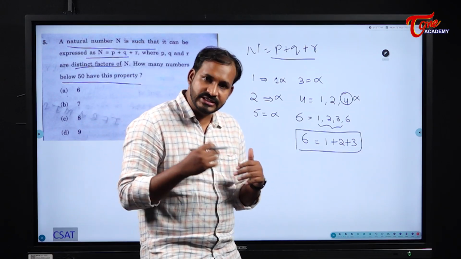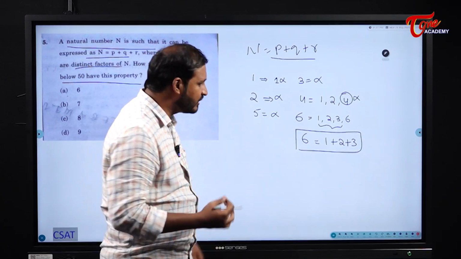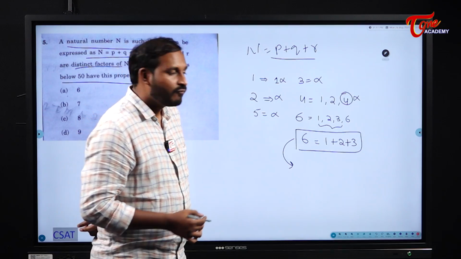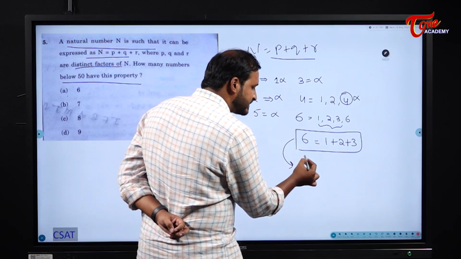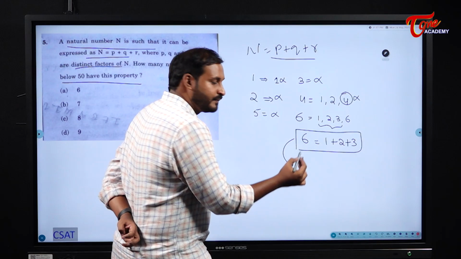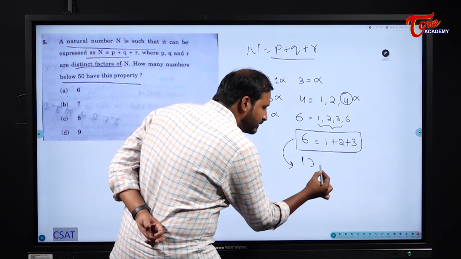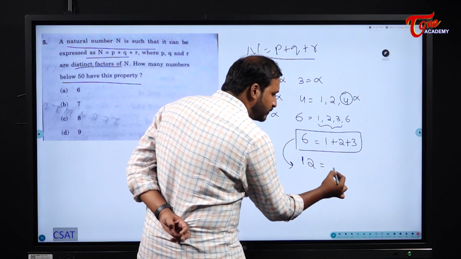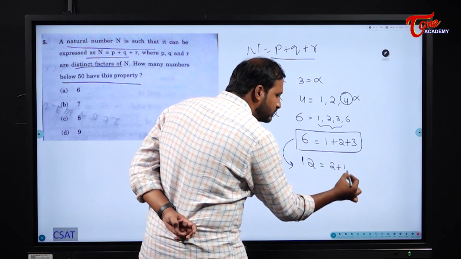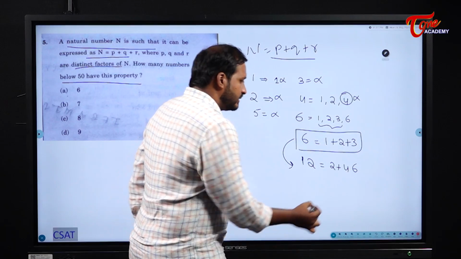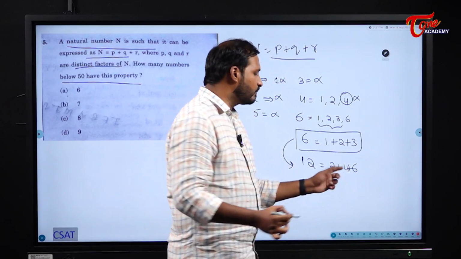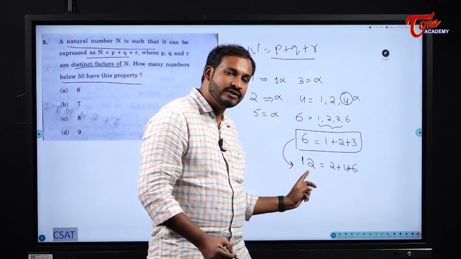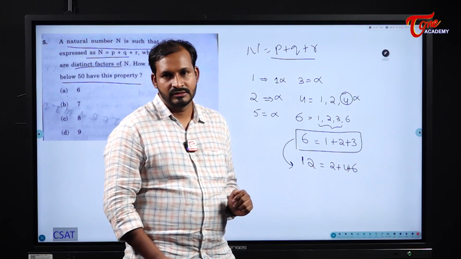And then next, please observe, students. Definitely you should have this idea: all the multiples of 6 will satisfy this, right? All the multiples of 6 means I will multiply 6 by 2. Then it becomes 12. If I multiply each of 1, 2, 3 by 2, 2 ones are 2, 2 twos are 4, 2 threes are 6. That means 2 plus 4 plus 6 is also 12, and 2 is a factor of 12, 4 is a factor of 12 and 6 is also a factor of 12.